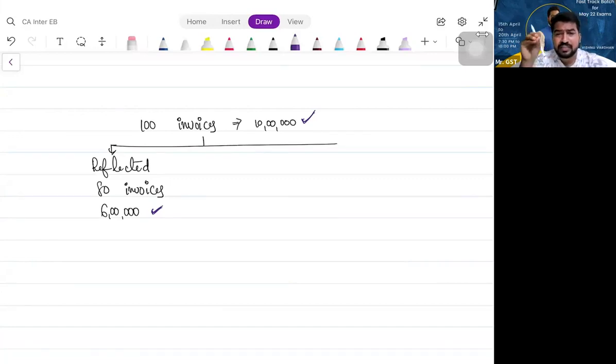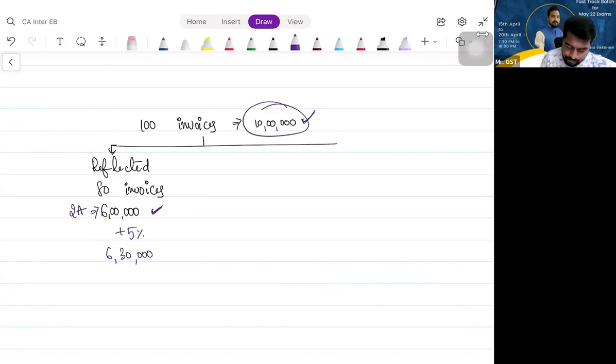Normally, whatever is reflected in 2A only you can claim, yes or no? Yes, sir. You can claim whatever is reflected in 2A alone. So in 2A, how much is reflected? 6 lakhs. How much can you claim? 5% variation is possible. So 6 lakh plus 5%, 30,000. How much are you actually eligible? 10 lakhs. How much can you claim now? 6 lakh 30.